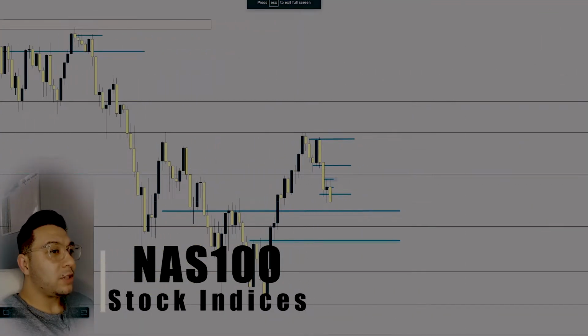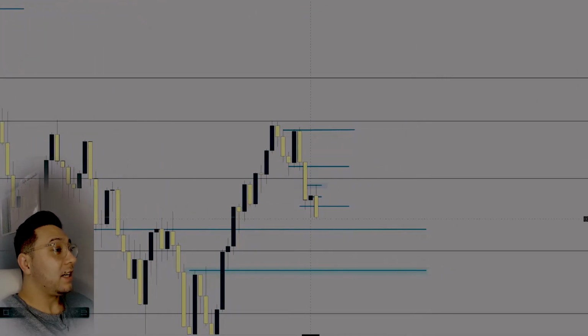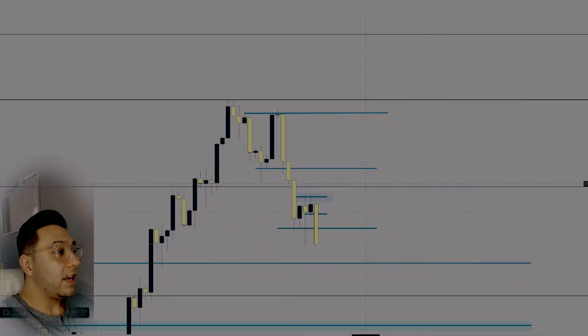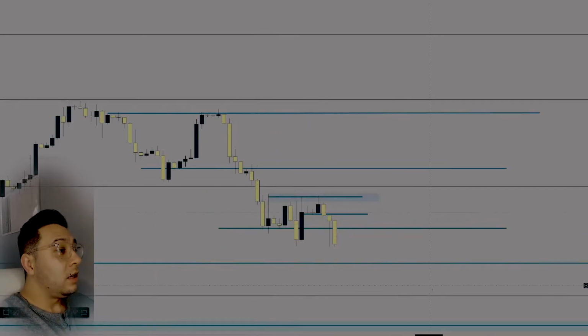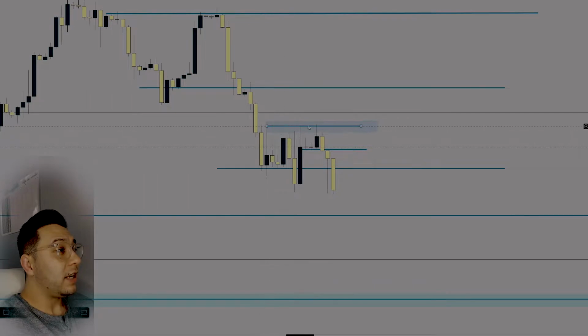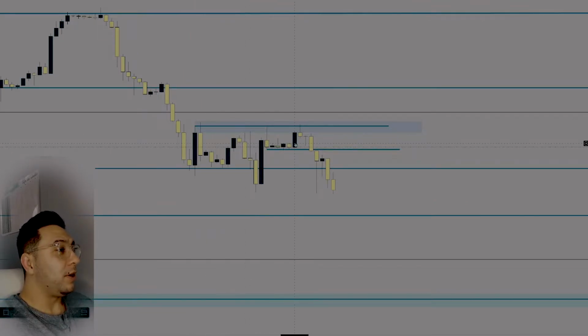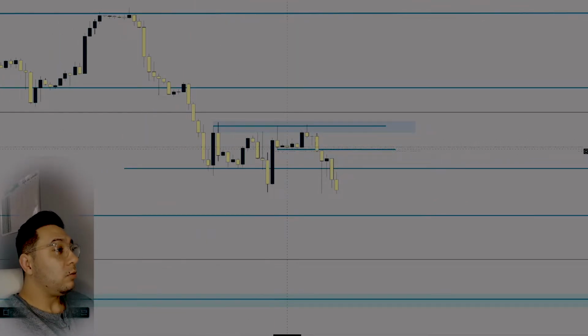Okay, if you watched last week's analysis and also my most recent daily analysis on the NASDAQ, the market completely went the opposite direction that I thought and had analyzed, which is completely fine. But here we are. We rejected here at this level, creating a double top type of pattern. Depends how you really want to look at it, but this was just a strong area that we couldn't break above. And as a result, we broke this higher low point that was formed to try and continue this bullish momentum that was forming as such.